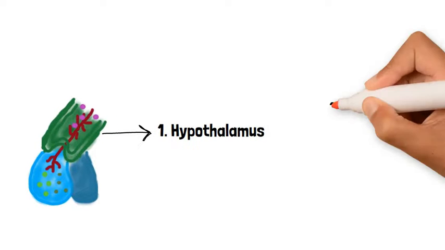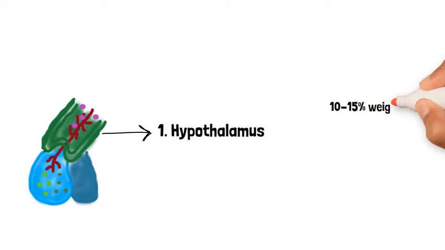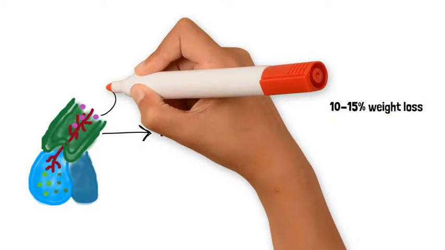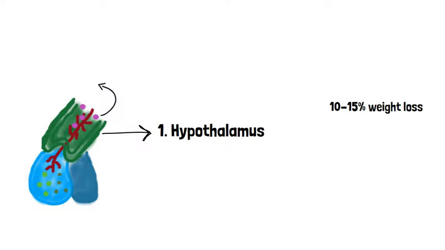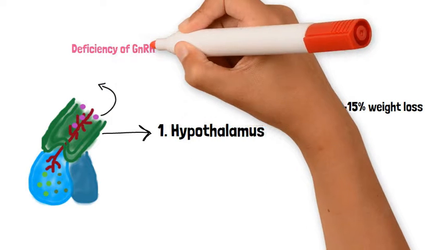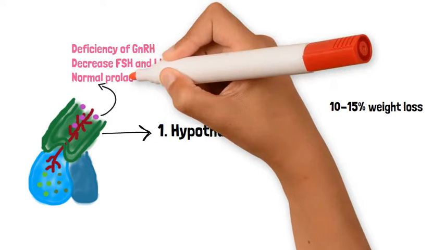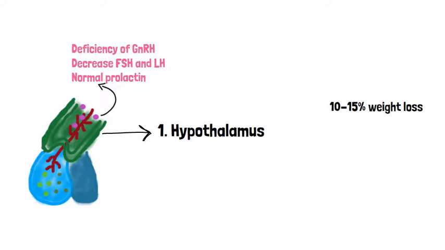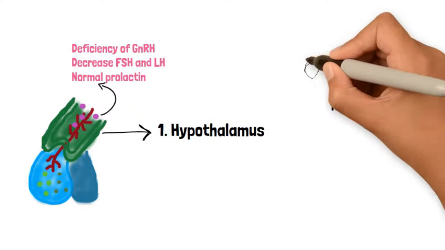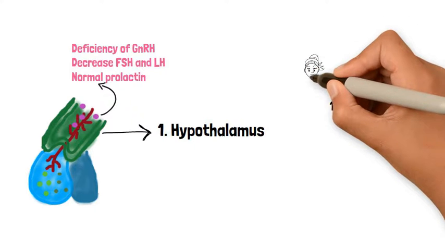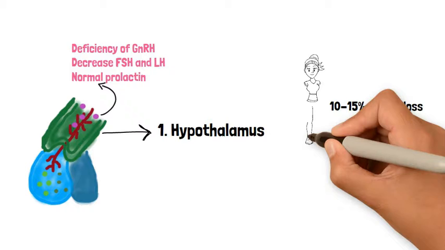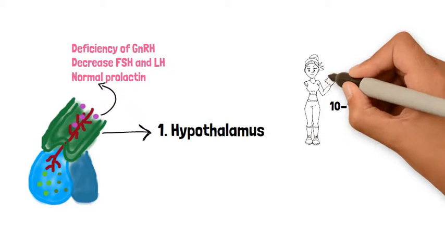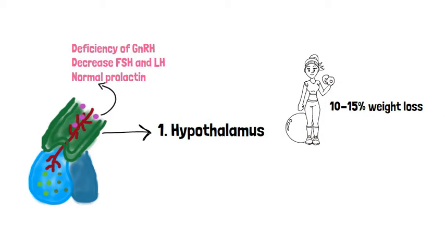This is usually due to a 10 to 15% weight loss, which results in a deficiency in GnRH production by the hypothalamus. As a result, you get a decrease in FSH and LH production by the anterior pituitary, but prolactin levels are usually normal. The weight loss is usually due to an excess in exercise or a decrease in nutritional intake due to anorexia nervosa, for example.